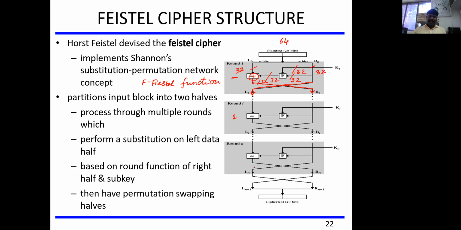After completing all the defined rounds, whatever output you are getting, there should be an additional left and right swap, again in order to increase the confusion. Whatever output you get, this left 32-bit and right 32-bit, 32 plus 32, gives you a 64-bit ciphertext. I hope this is clear for all of you.